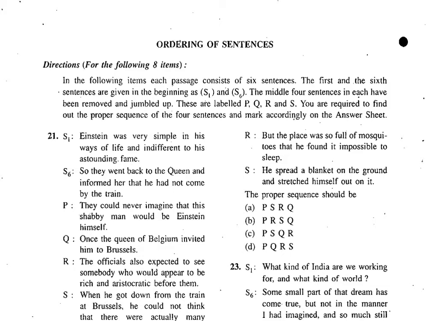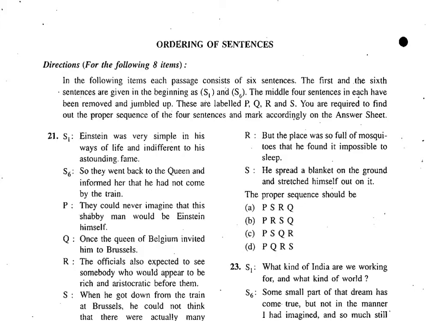Today we are going to discuss ordering of sentences. In the case of ordering of sentences, you have to arrange the sentences in order to make a meaningful passage. Here, the first sentence will be labeled S1, and the last sentence will be labeled S6.